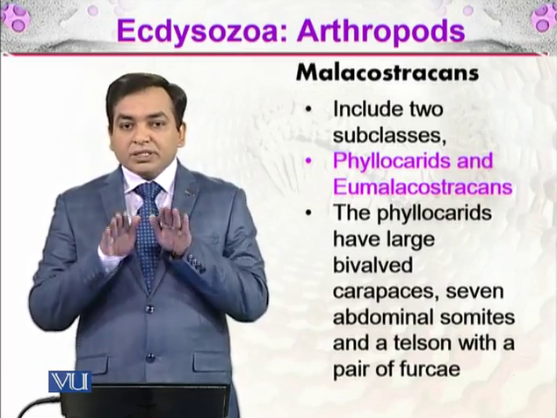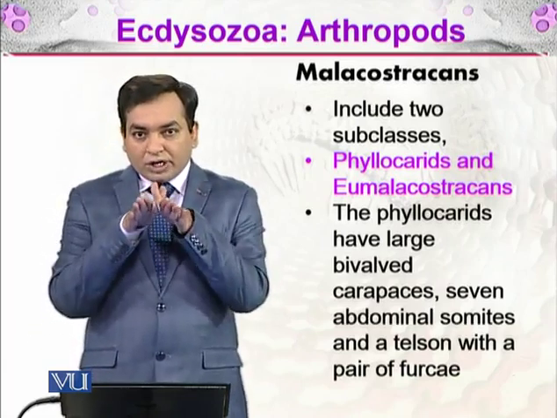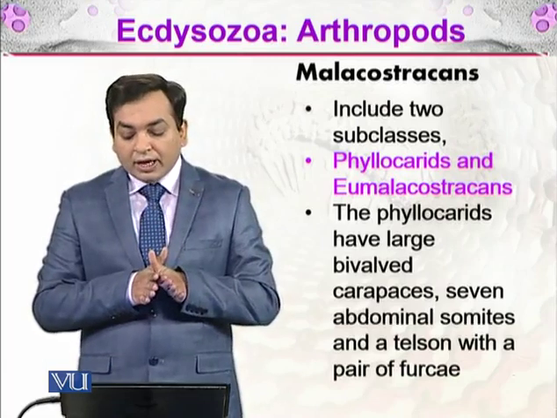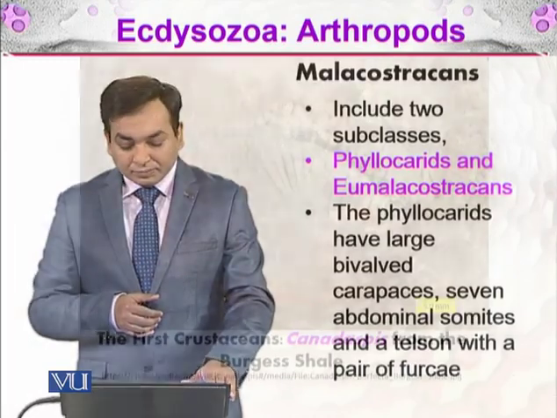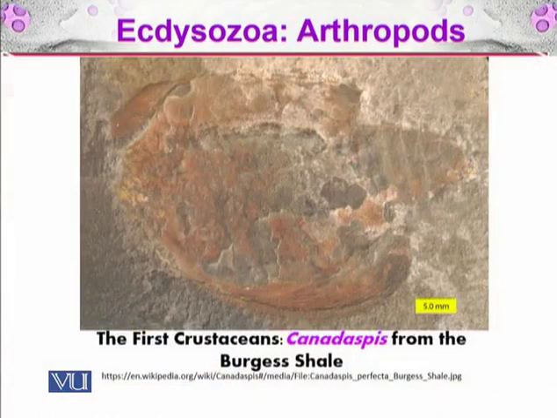Bivalved carapace means that their carapace is divided into 2. So here you have the first crustacean, which is Canadaspis from the Burgess Shale. You can see that this was the earliest crustacean that was present in the form of fossils.